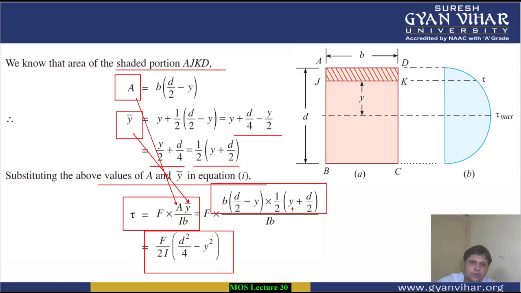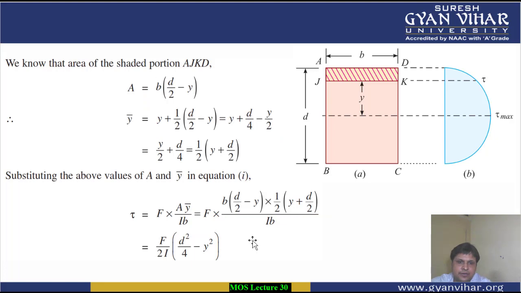Both by the A square minus B square formula we can use here, and it will be equal to D square by 4 minus Y square. So this is the expression for shear stress.